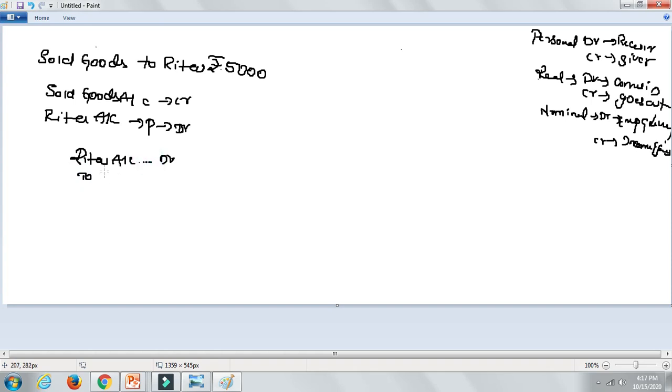This is how you are going to write down a journal entry. To sold goods account or sales account. So here you are going to write down 5,000. Don't worry, just an example I am explaining to you for today. Tomorrow, in my next class, I am going to do problems. Being sold goods to Rita. Okay, I hope I made it clear. Now let's take the next one.